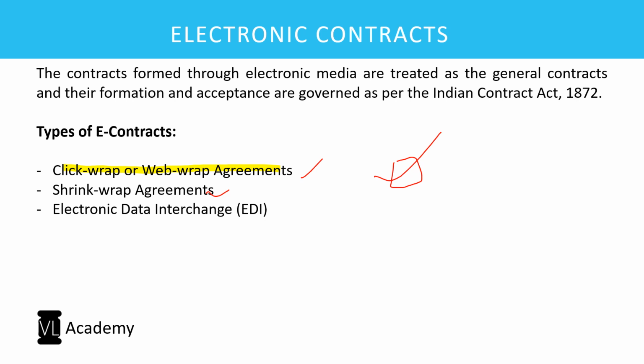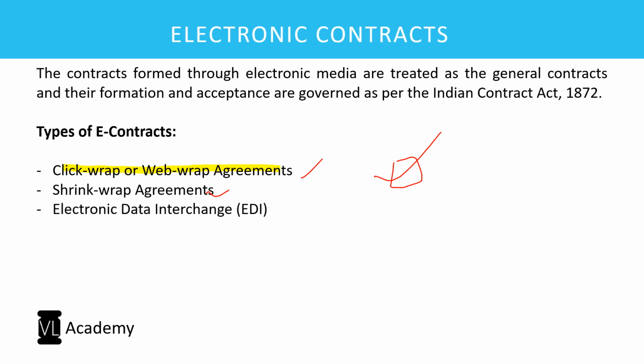So those contracts which are preloaded in a particular medium, and before you can install it, you would be asked to submit yes. Such contracts are called shrink wrap agreements. Correct? The moment you click yes, if you remember, the dialog box will shrink. Right? If you clearly recollect, if you are a person who would have installed software, the moment you click finish, it shrinks and a new dialog box opens which will install the software. So those are called shrink wrap agreements.